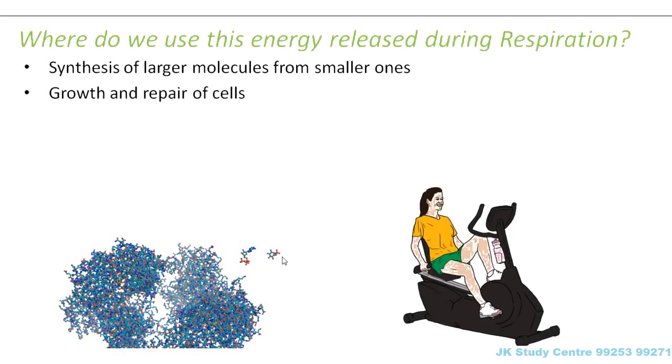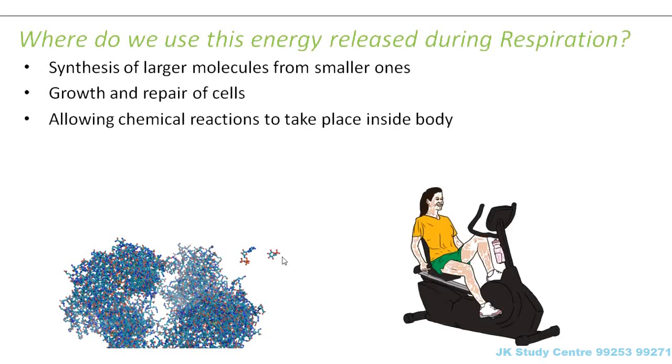For growth and repair of cells, inside our body there are so many cells. Growth of cells would mean an increase in the number of cells or an increase in the size of cells. For that also they need energy, or if a cell gets damaged, it needs to be repaired, and even that needs energy. All this energy is again supplied by respiration, allowing chemical reactions to take place inside the body.